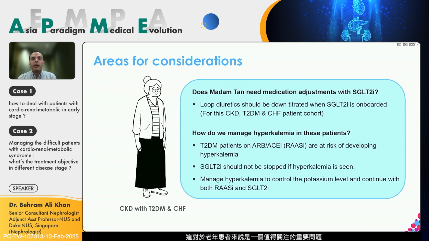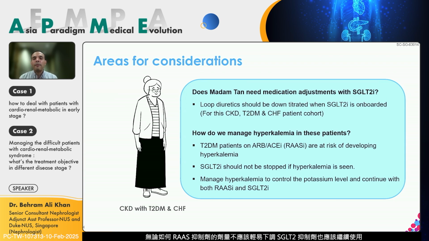One of the things that we frequently get asked in the nephrology clinics by our primary care colleagues and other specialties is the risk of hyperkalemia. So as we know that SGLT2 inhibitors are complementary to RAS inhibition in reducing intraglomerular pressures. RAS inhibitors work on the efferent arteriole, SGLT2 inhibitors work on the afferent arterioles. So as we have seen hyperkalemia with RAS inhibition, there was concern that there would be hyperkalemia with SGLT2 inhibitors. Initial studies did show some hyperkalemia, but subsequently the risk of hyperkalemia in all later studies have been very, very minimal. And when we see it in our practical daily clinical care, hyperkalemia is almost very negligibly seen unless there is some major intravascular contraction and some other mechanism by which hyperkalemia is seen in these patients.